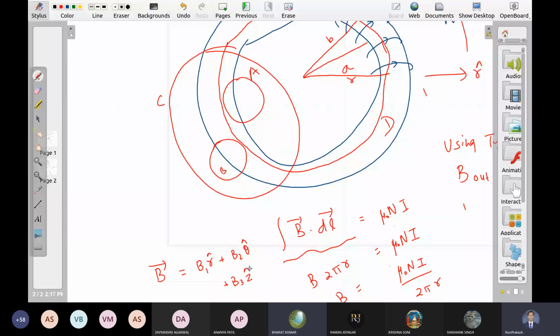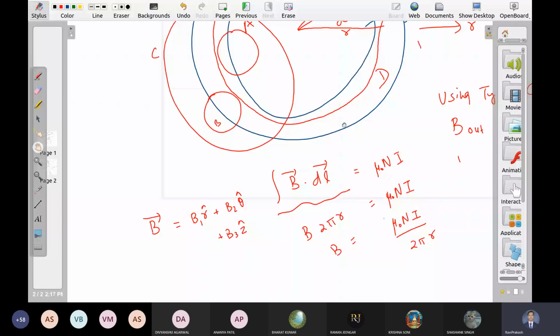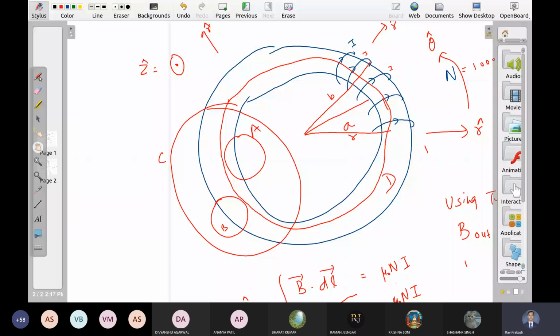So what about B1? Does it exist here? Let us say we have some magnetic field vector somewhere, here. Can we have a component of that magnetic field along the radial direction? No, sir. So B1 is 0, right? Yes.